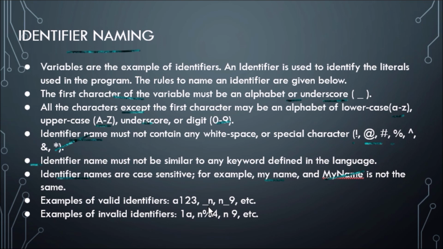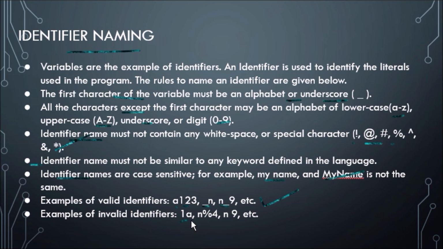A simple example of valid identifiers: one starting with lowercase a then 1 to 3, another starting with an underscore n, next n underscore 9, etc. They are all valid identifiers in Python. Next, some examples of invalid identifiers.